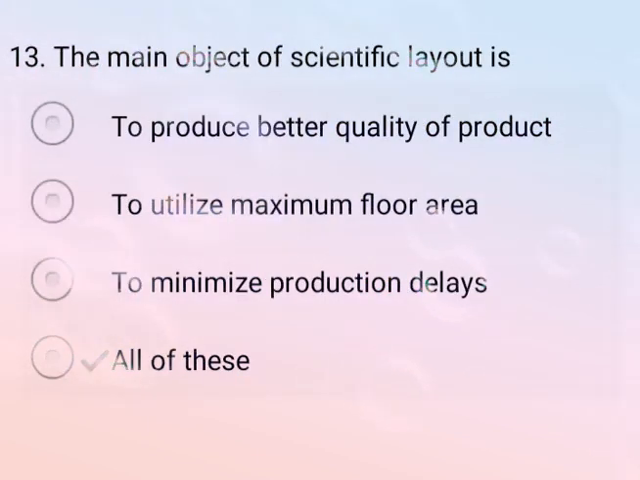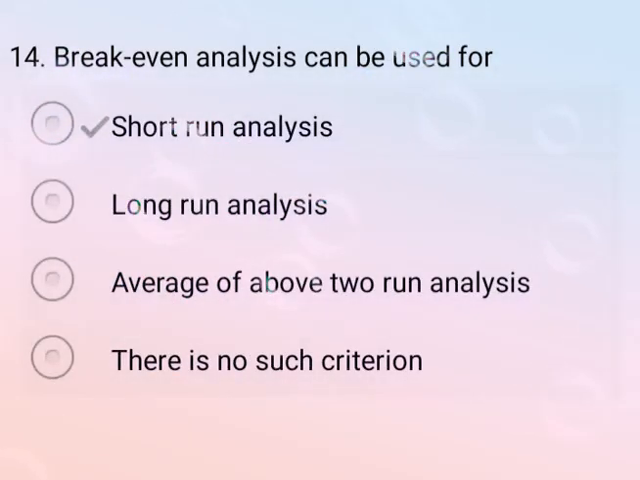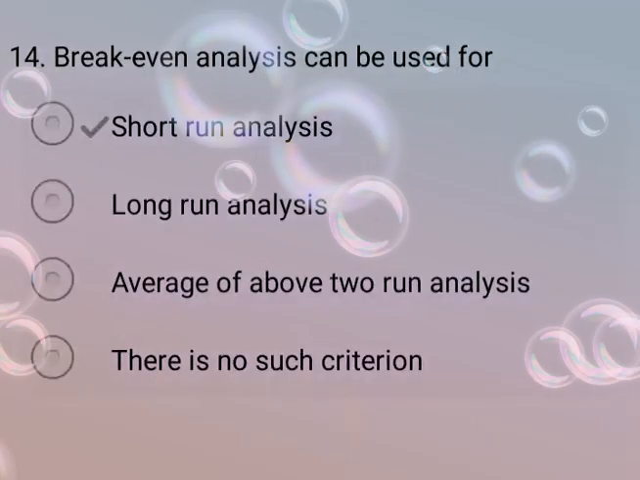Come to the next question. The main objective of the scientific layout is. So correct answer is option D, all of these, and options are to produce better quality of product, option B, to utilize maximum floor area, option C, to minimize production delay. So all of these are correct answer. Now come to the next question. Break-even analysis can be used for. So correct answer is option A, short-run analysis. Now come to the next question.